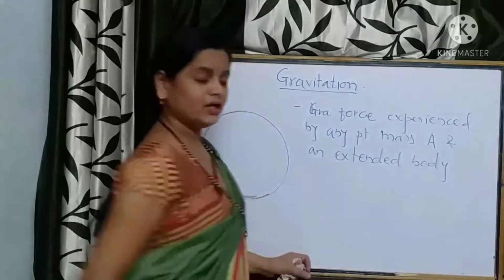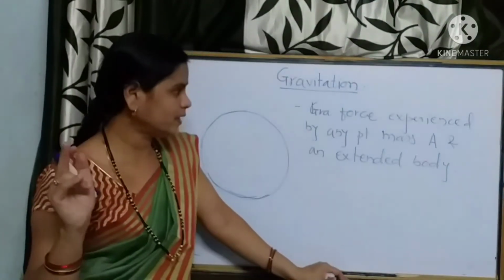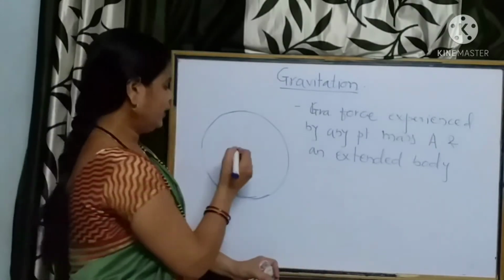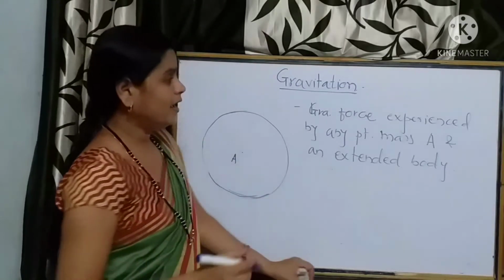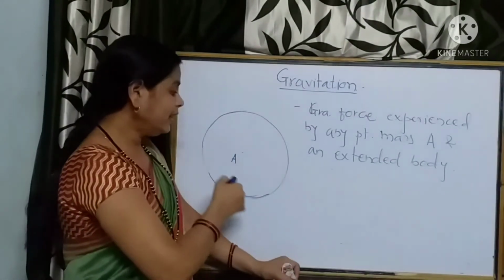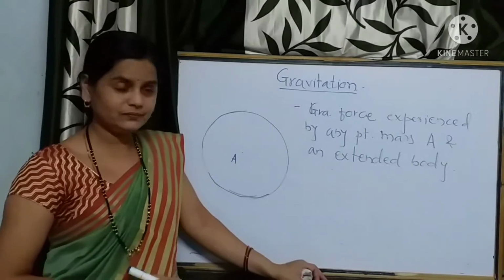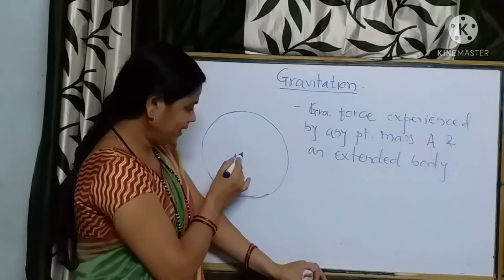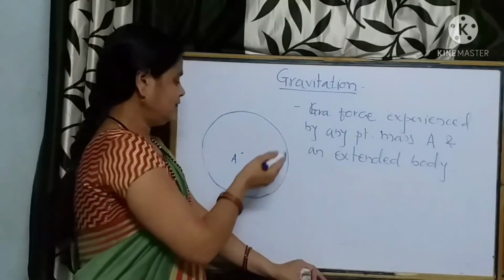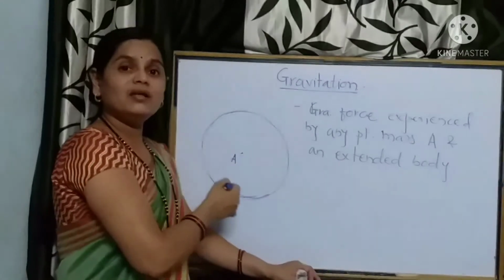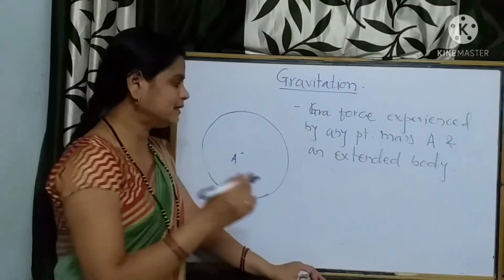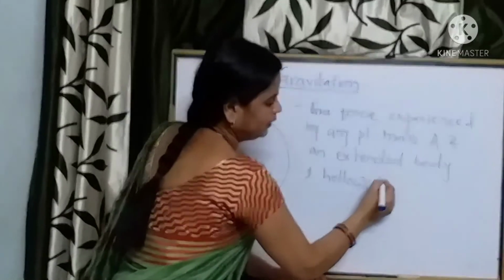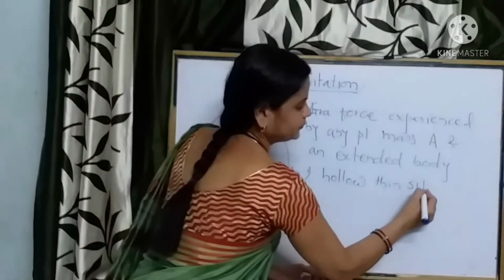See, about gravitational force we are discussing the different aspects. The third concept is that we have considered any point mass, say A, and another body which is an extended body like Earth. Then what is the gravitational force experienced by this point mass A due to this extended body like Earth? We can consider, for example, any hollow thin spherical shell.